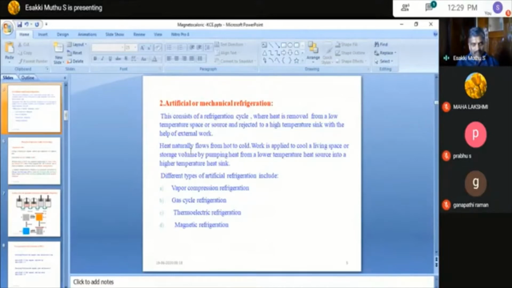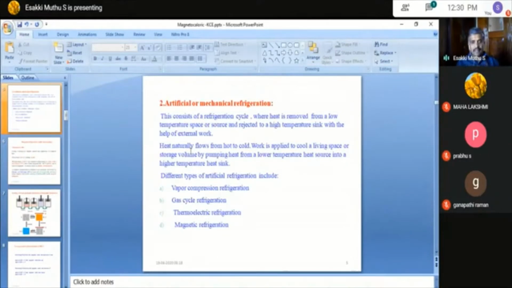So that, everyone already knows. When two dissimilar materials are connected to an electrical source, one end will become hot and the other will become cold. On this basic principle, thermoelectric refrigeration works. But when compared to vapor compression and gas cycle refrigeration, the efficiency of thermoelectric refrigeration is very minimal. If you want to cool a large volume of space, it is difficult with thermoelectric refrigeration, and the efficiency may be around 5 to 10%.